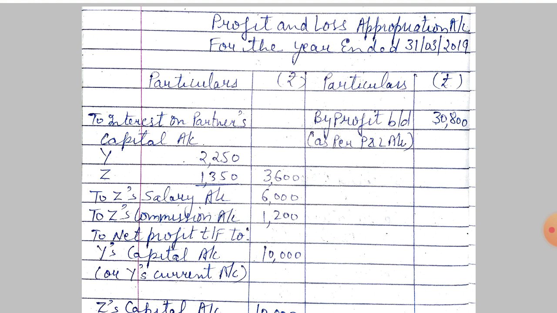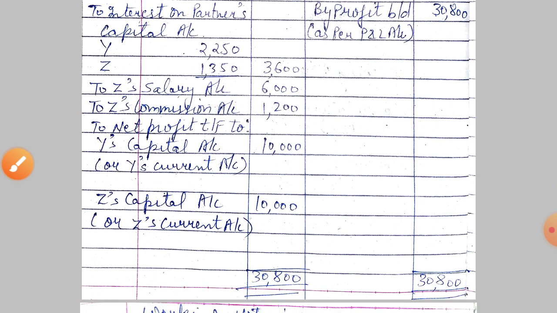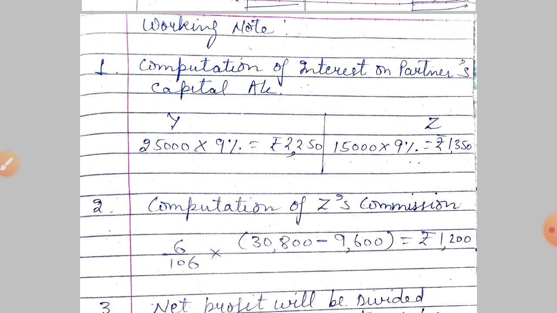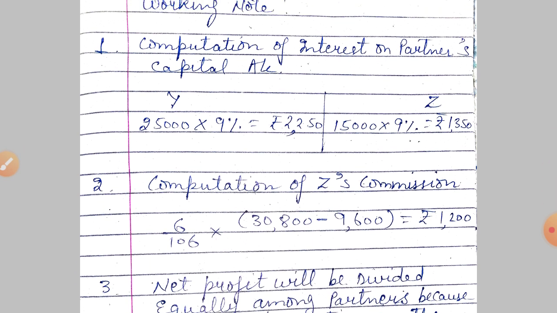Then Z's salary is directly given to us. Now we'll move to its solution. This amount, 1,200, where do we get it from? I'll show you in the working note. Here it is, the working note, computation of interest. I have shown you already: 25,000 into 9% and 15,000 into 9%.